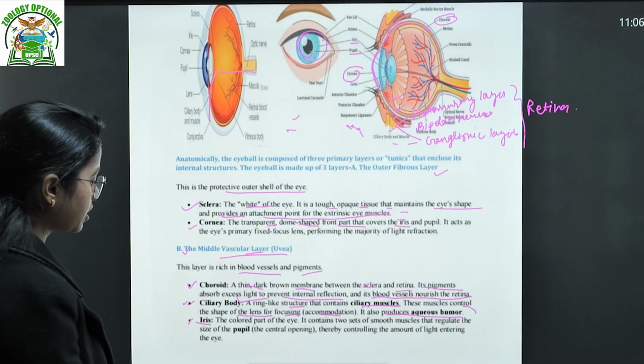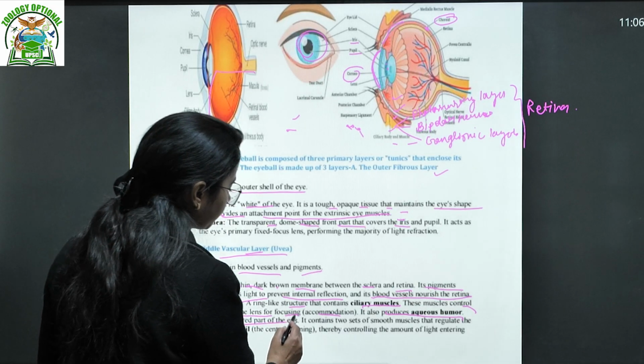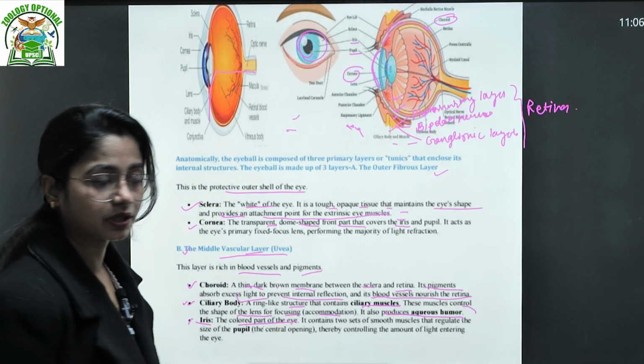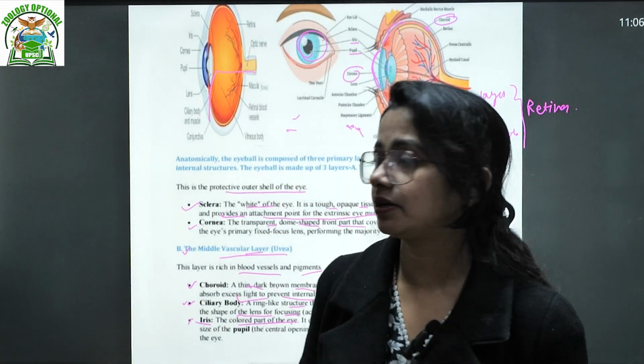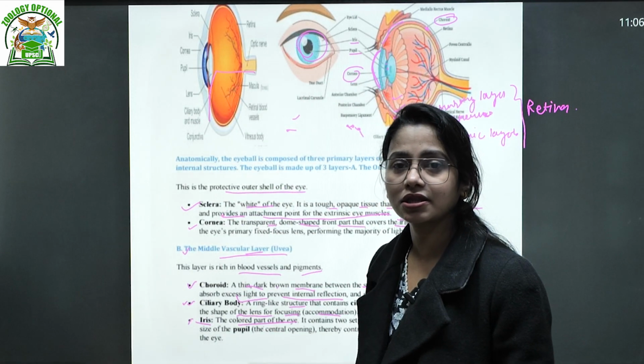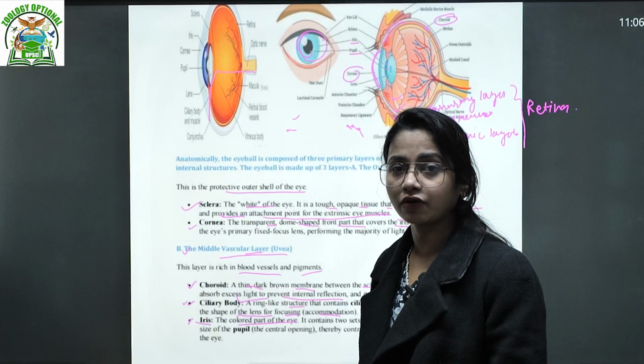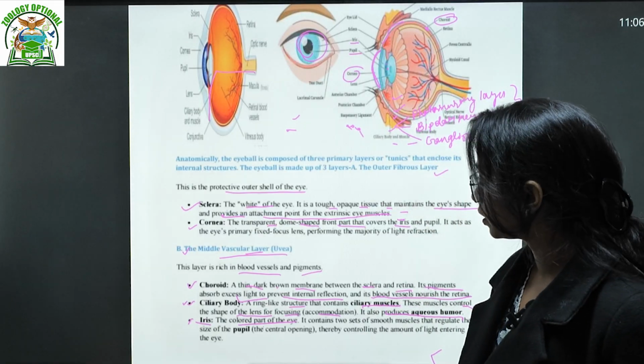Then we talk about the iris. Of course, we know about the iris. The iris is the colored part of the eye. This is your one-liner question, generally asked in such kind of questions: what is the colored part of your eye? The iris is actually the colored part of the eye.